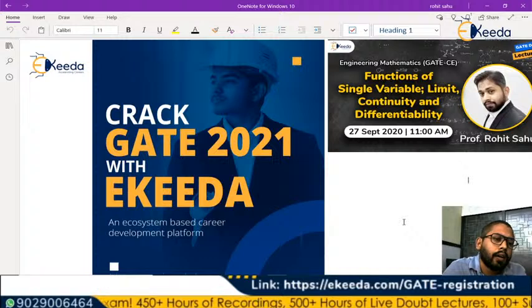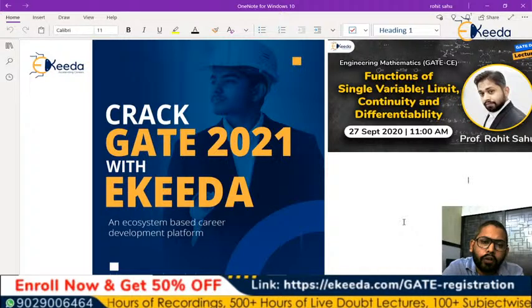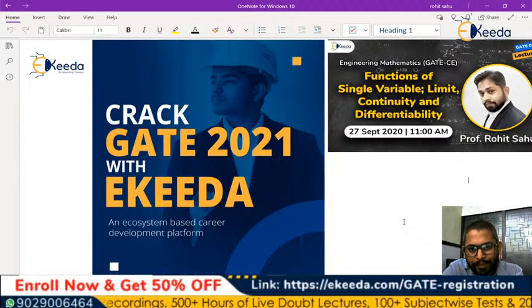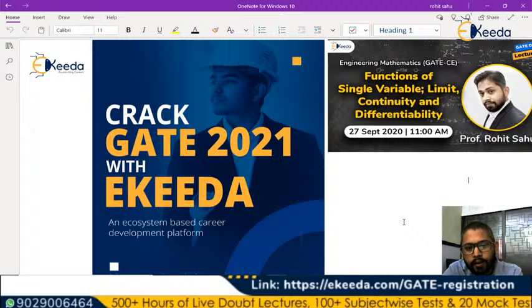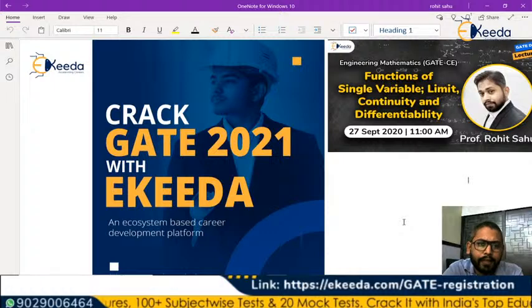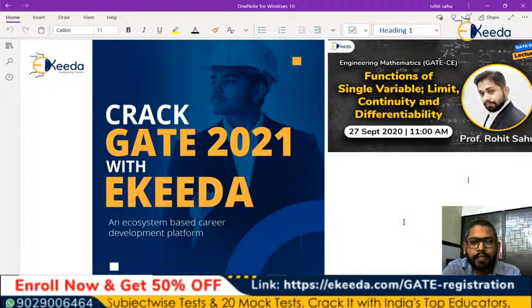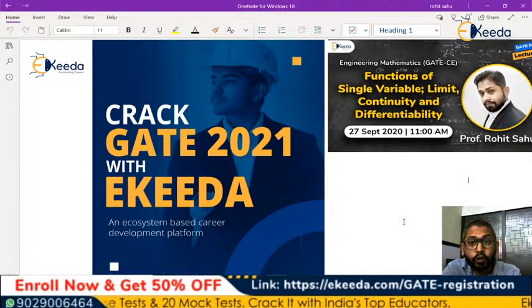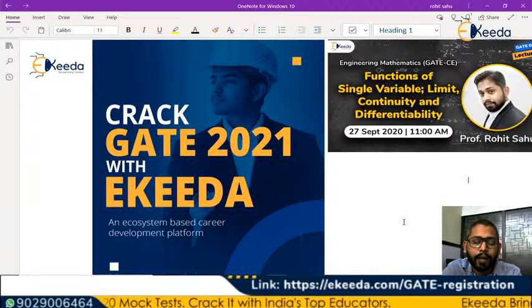We all know that calculus has a good weightage in the overall engineering mathematics subject. Out of the 13 to 15 marks which will be asked in your GATE examination, you can definitely expect a good number of questions, good weightage in terms of marks, and good questions in the standard manner.